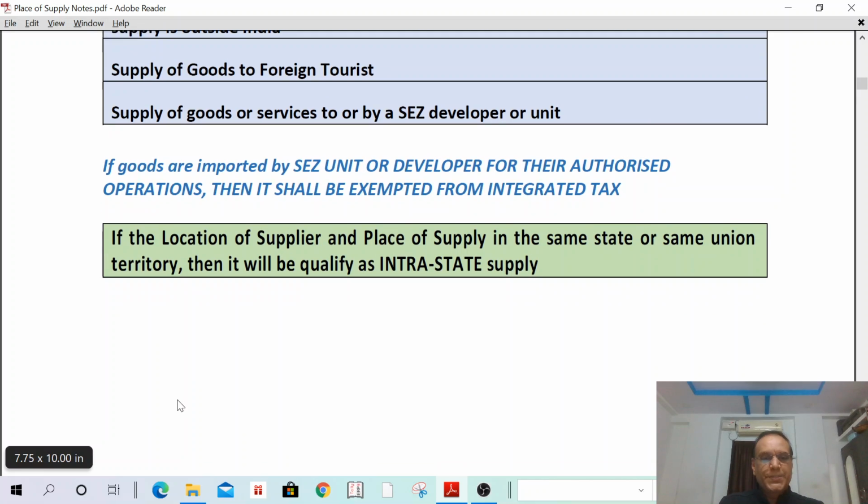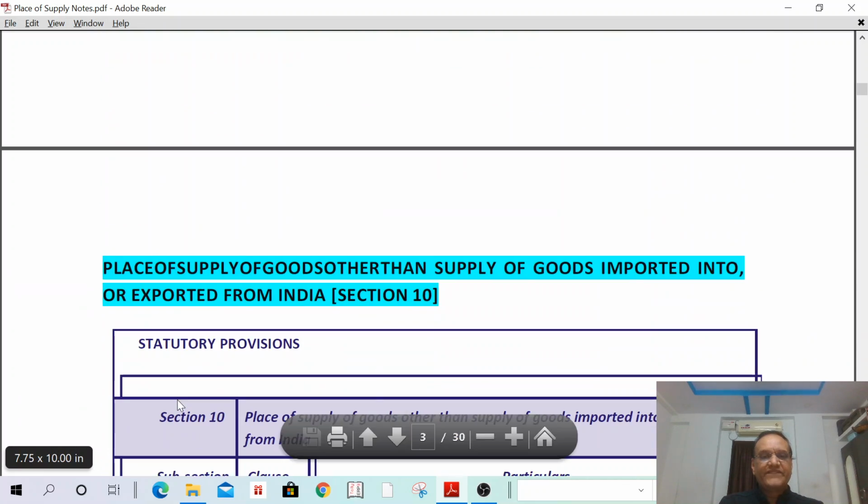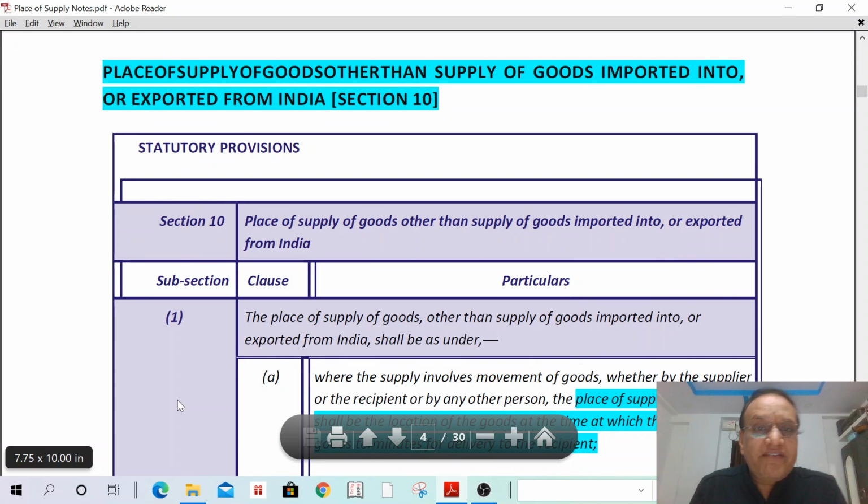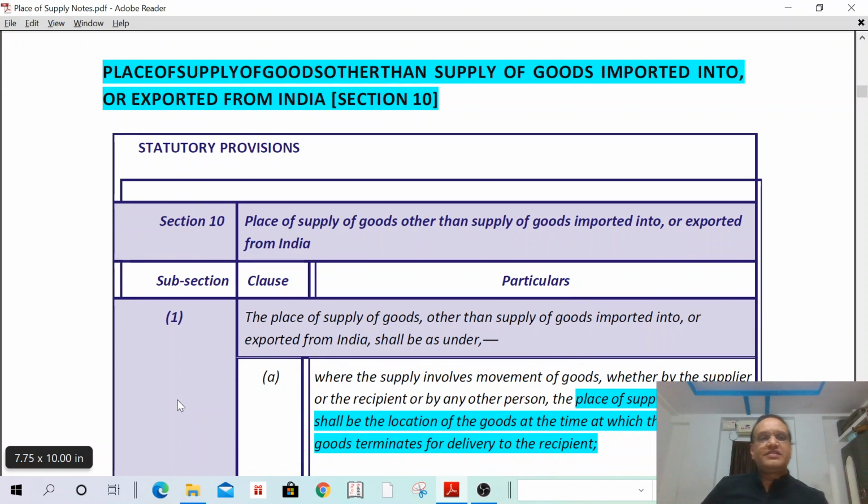Next point. Then place of supply, a very complicated point, that is place of supply of goods other than supply of goods imported into and exported from India. That means other than export and import, we are going to determine the place of supply. What is the place of supply other than imports and exports?